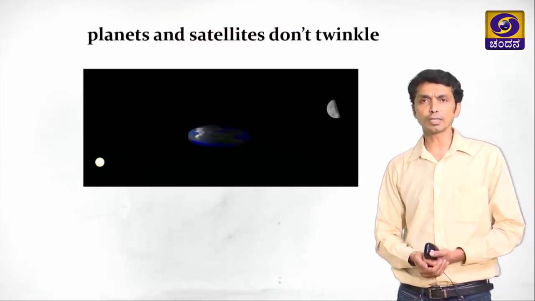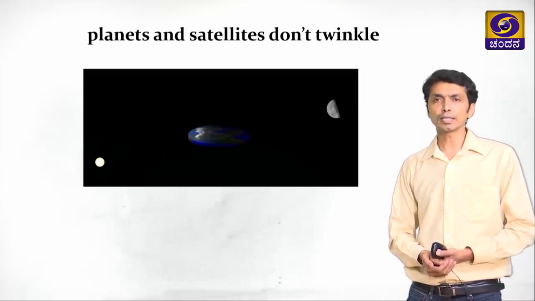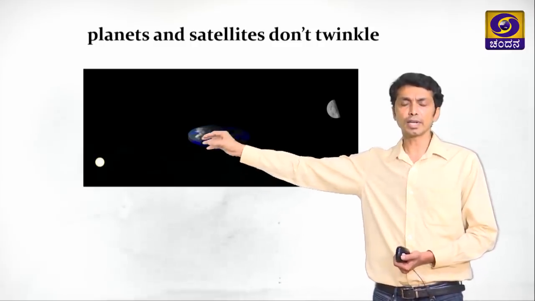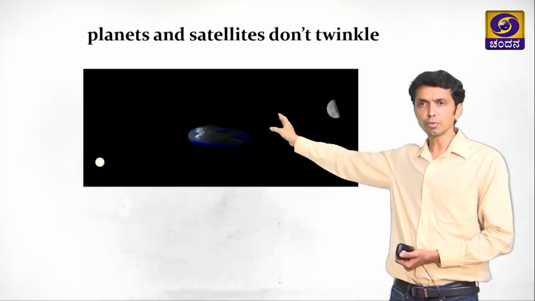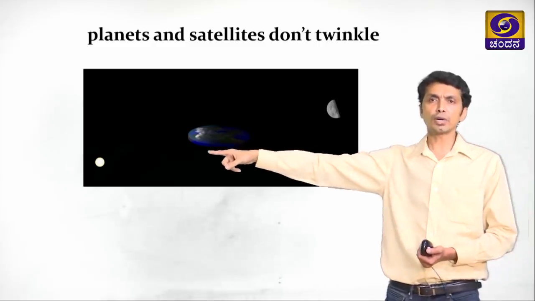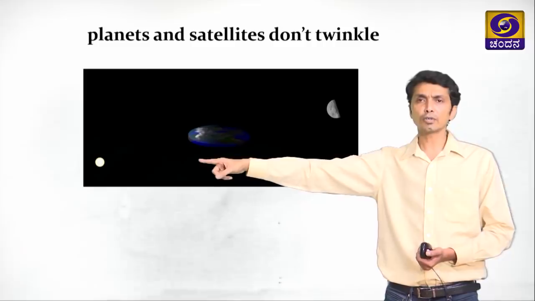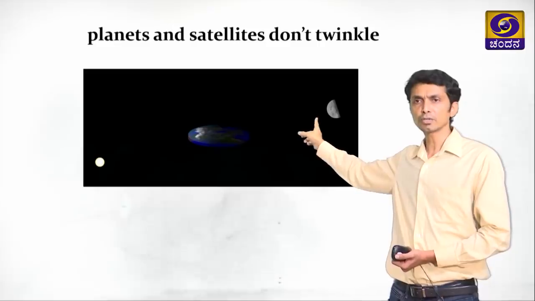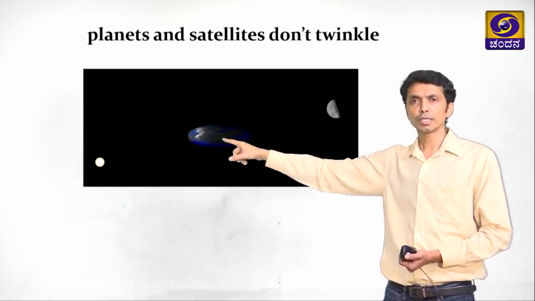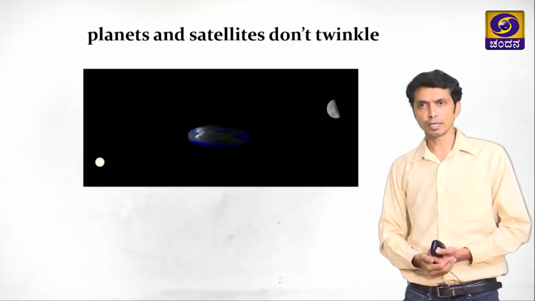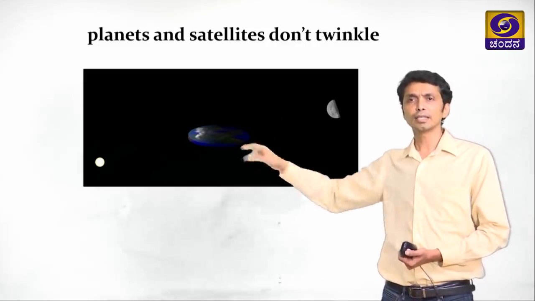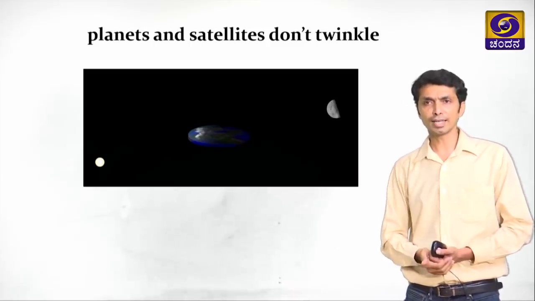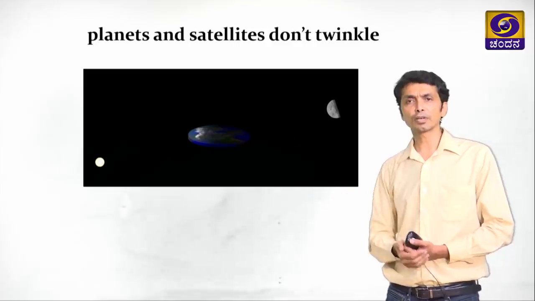We just saw that stars twinkle, but planets don't twinkle. The reason is that a planet is not a single point source of light. It is just reflecting the light of the sun, and it is nearer to the earth. When it is nearer to the earth, we have multiple points from which the rays of light are reflected back to the earth. So they cancel the effect of refraction, unlike the star, which is a single point source of light and cannot cancel the effects of refraction.